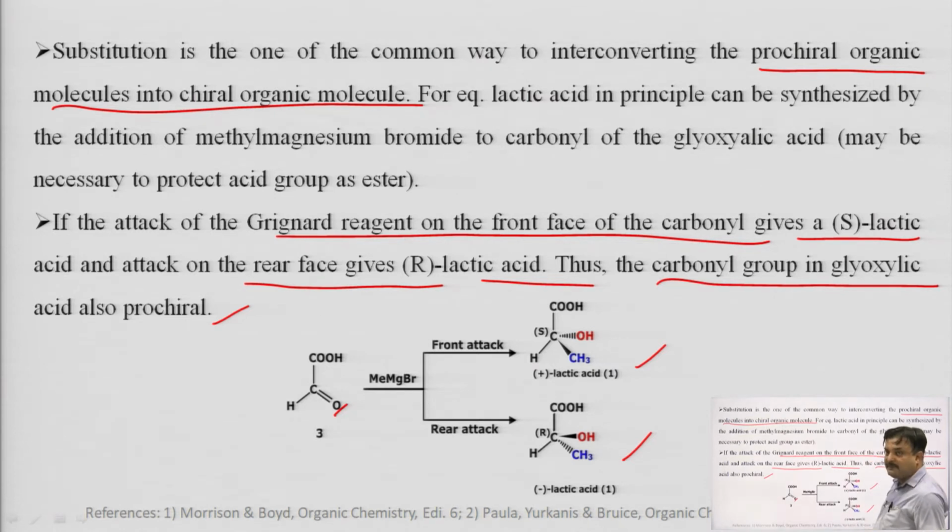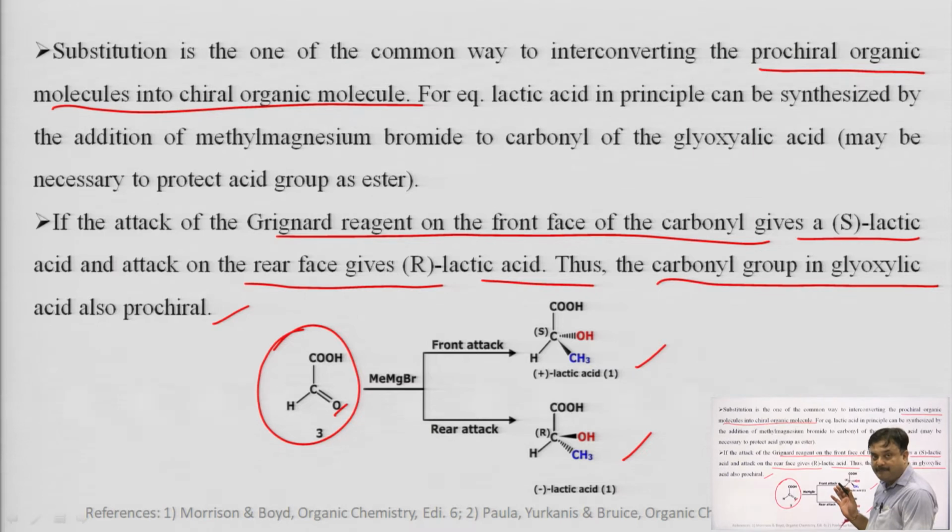Replacement or substitution of this particular carbonyl oxygen in this reaction gives rise to a new molecule with a chiral center. So this glycolic acid is a prochiral molecule having the prochiral center, which gives rise to a new molecule in the form of plus lactic acid or minus lactic acid.